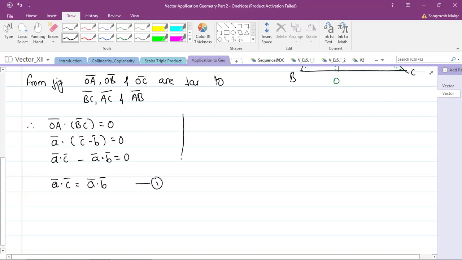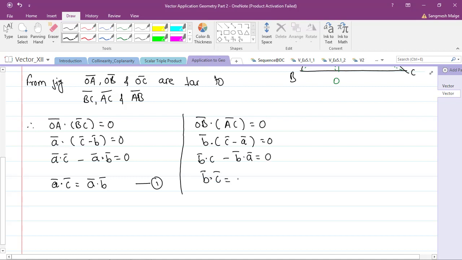Next, you have OB bar perpendicular to AC bar. So their dot product is also equal to 0. So OB bar is nothing but B bar, dot C bar minus A bar, equals 0. So B bar dot C bar minus B bar dot A bar is equal to 0. So B bar dot C bar is equal to B bar dot A bar.